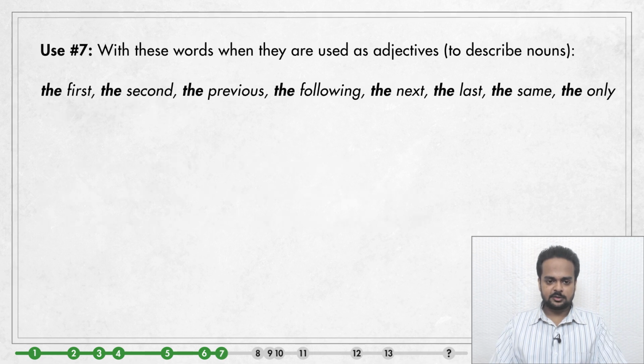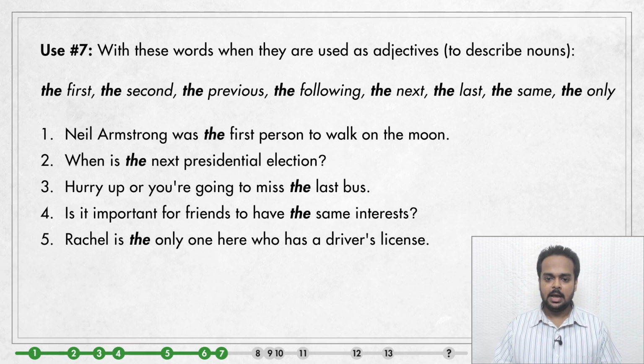All right, here's use number 7. Use the with words such as first, second, third, previous, next, and so on when they're used as adjectives. That means we put the when these words appear before a noun. For example, Neil Armstrong was the first person to walk on the moon.